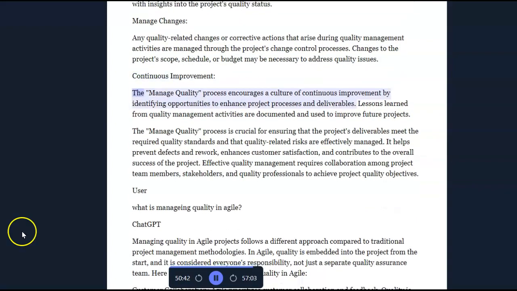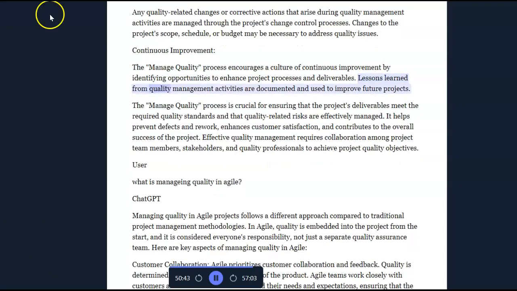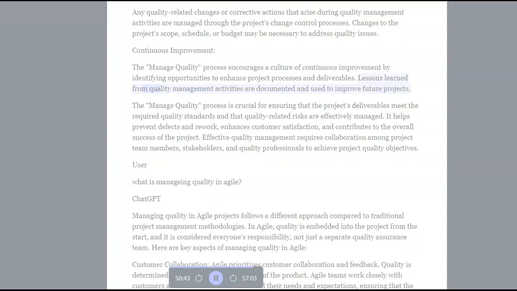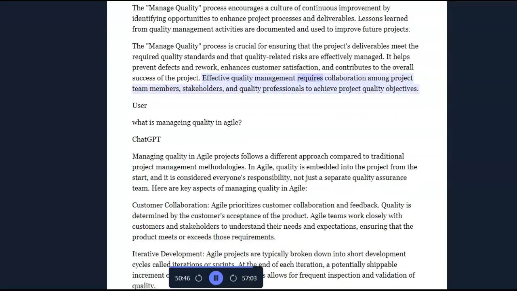Continuous improvement. The managed quality process encourages a culture of continuous improvement by identifying opportunities to enhance project processes and deliverables. Lessons learned from quality management activities are documented and used to improve future projects. The managed quality process is crucial for ensuring that the project's deliverables meet the required quality standards and that quality-related risks are effectively managed. It helps prevent defects and rework, enhances customer satisfaction, and contributes to the overall success of the project. Effective quality management requires collaboration among project team members, stakeholders, and quality professionals to achieve project quality objectives.